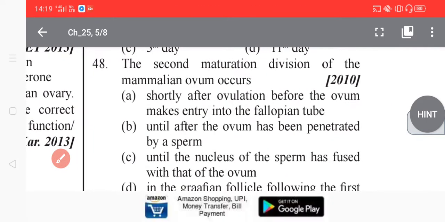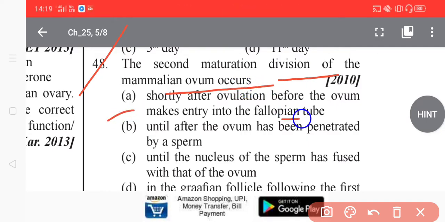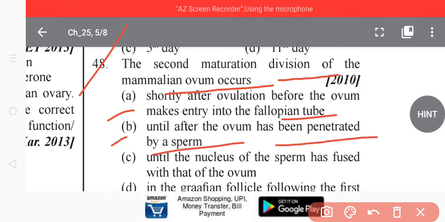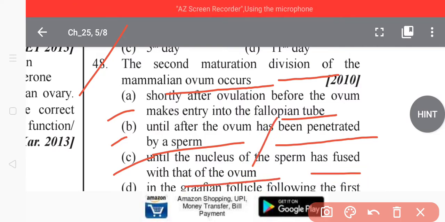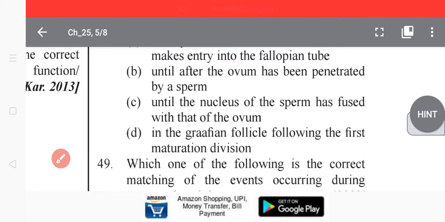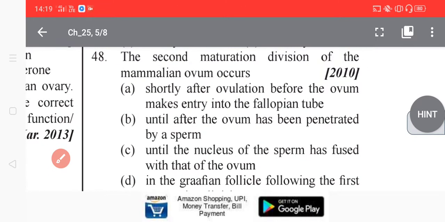Now go to question 48. The second maturation division of the mammalian ovum occurs: A, shortly after ovulation before the ovum makes entry into the fallopian tube; B, until after the ovum has been penetrated by the sperm; C, until the nucleus of the sperm has fused with that of the ovum; D, in the Graafian follicle following the first maturation division. So what is the answer, student?